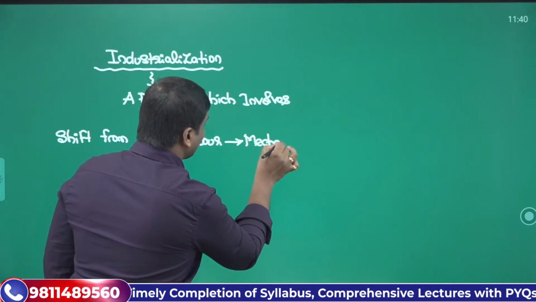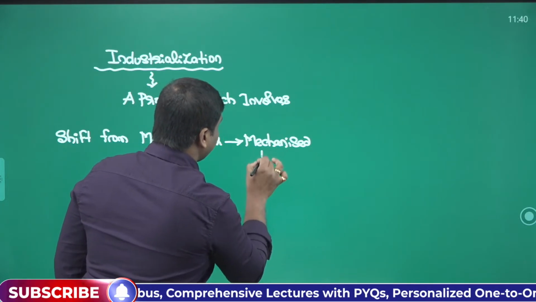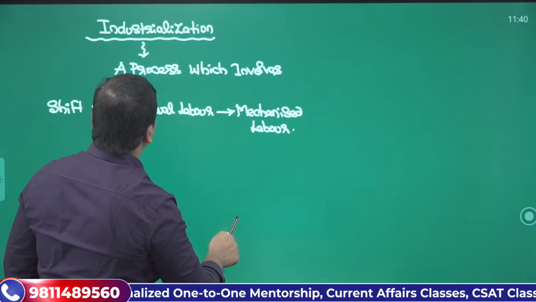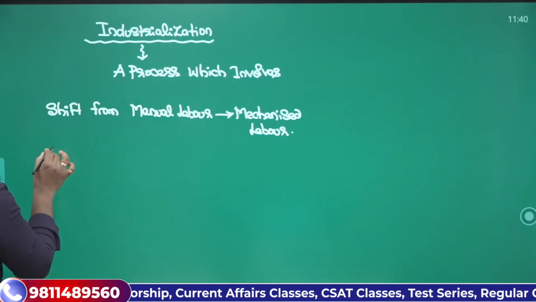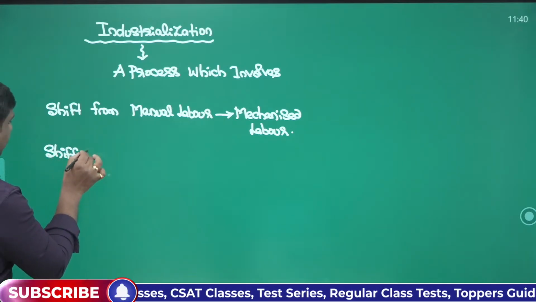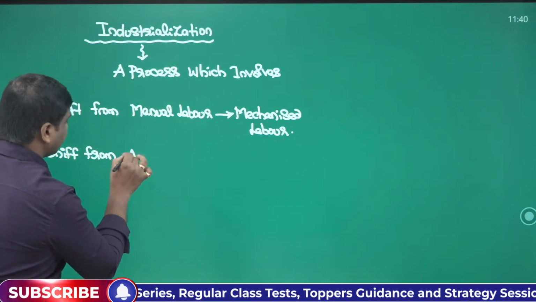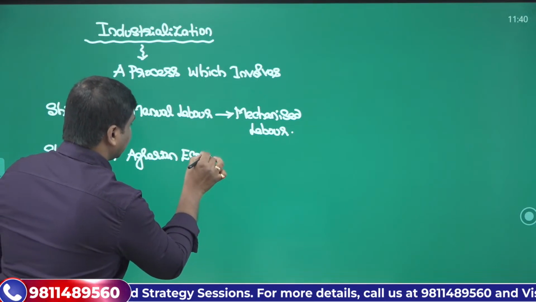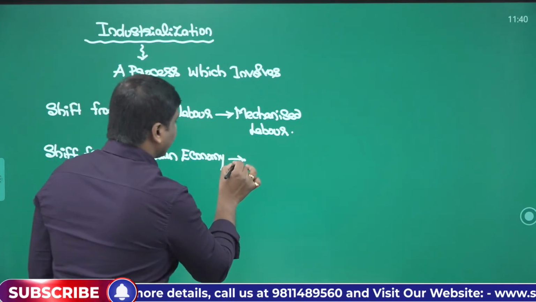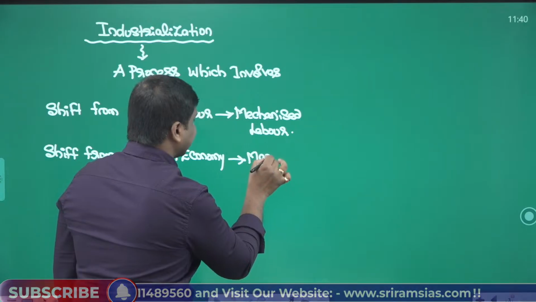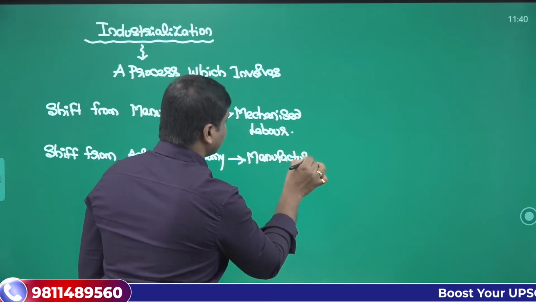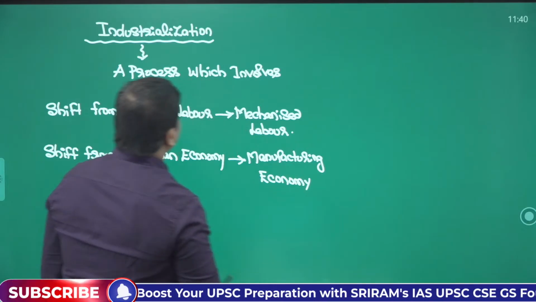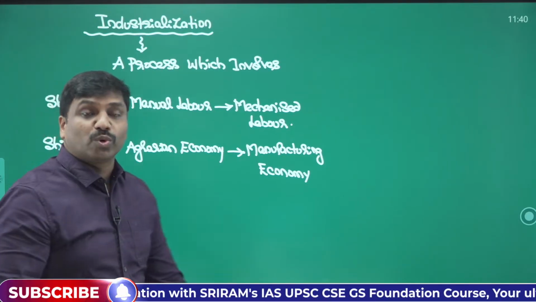Mechanized labor simply means mechanization, so machines will be more. Then there will be a shift from agrarian economy to manufacturing economy or industrial economy. This would be another important change that you can see.